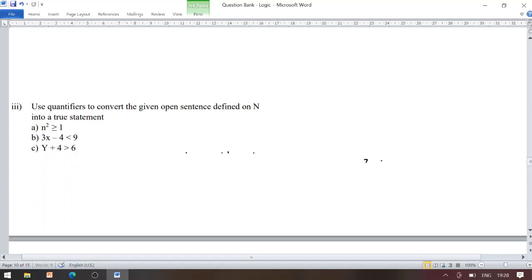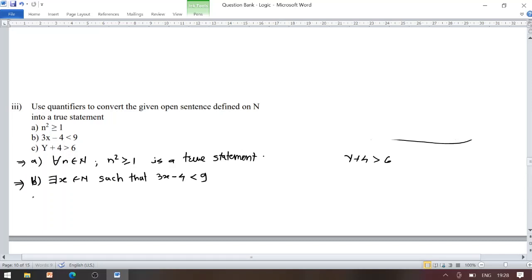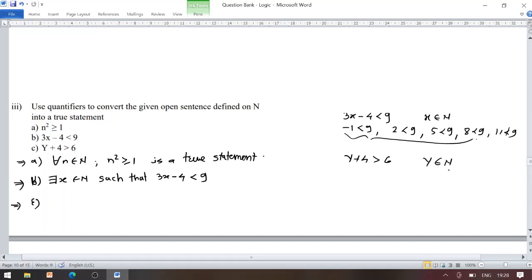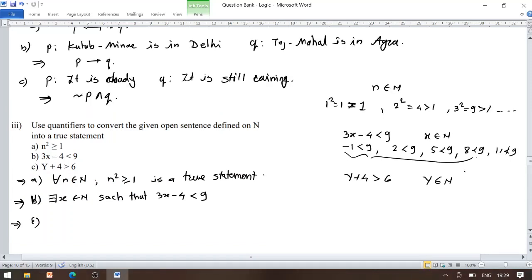y plus 4 is strictly greater than 6. We might have y belonging to the set of natural numbers. So for that, again the same thing over here. If we replace y by the natural number 1, 1 plus 4 is 5.